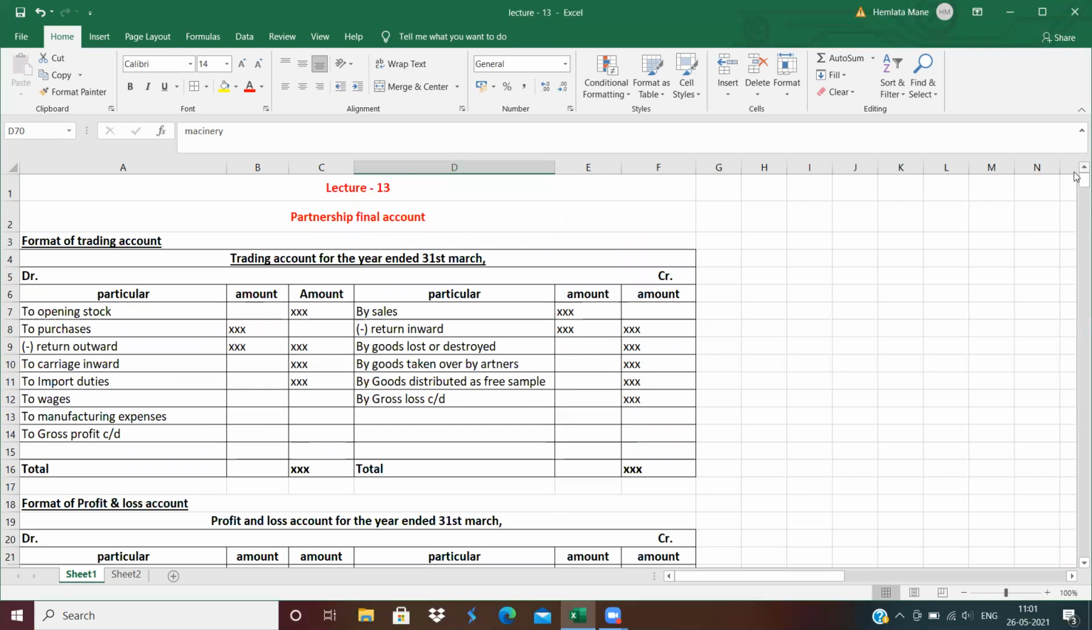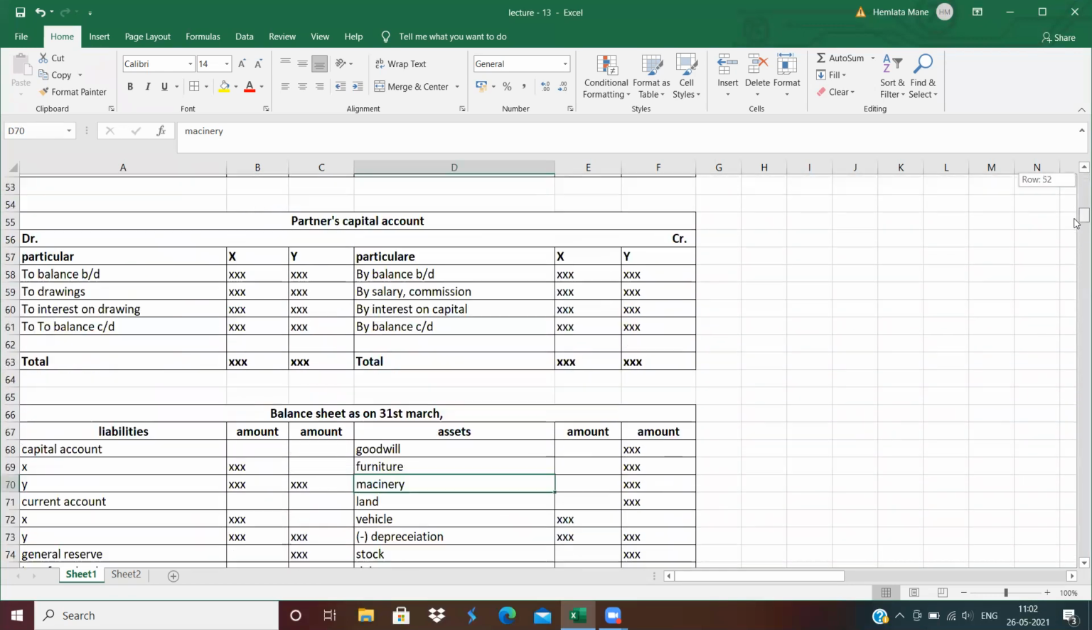All of you have got the trading account, profit and loss account, profit and loss appropriation account, capital account, and balance sheet. All of you studied trading account, profit and loss account, capital account, and balance sheet in 12th standard. Here, only the profit and loss appropriation account is separated from the profit and loss account. Which items should be included in the profit and loss appropriation account? All the expenses of partners only: interest on capital, interest on drawing, partners' commission or partners' salary should be recorded in the profit and loss appropriation account. I hope all of you understood this format. All the assets and liabilities should be recorded in the balance sheet.